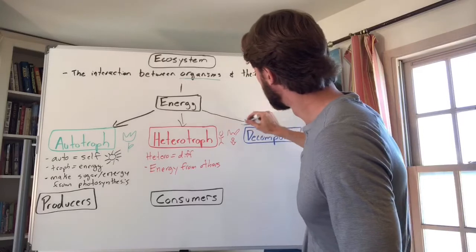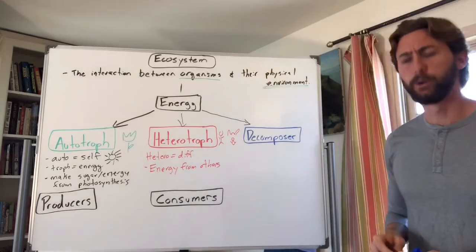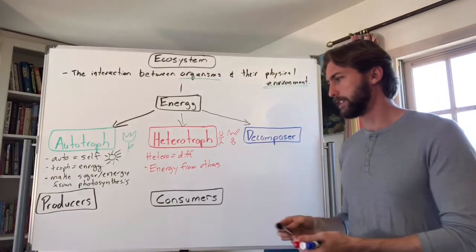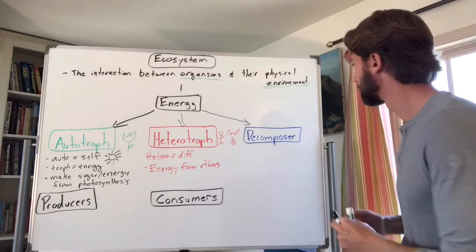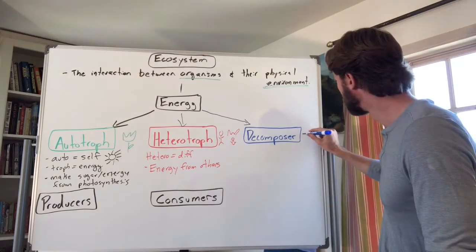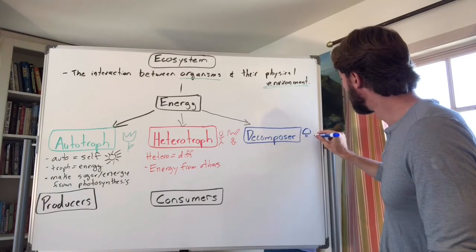And the last type of organism we're going to talk about that gets energy is a group called decomposers. These guys are kind of cool. Decomposers are things like mushrooms, fungi, bacteria, worms. So I'm going to draw a mushroom over here. Here's my mushroom. Here's a little worm.